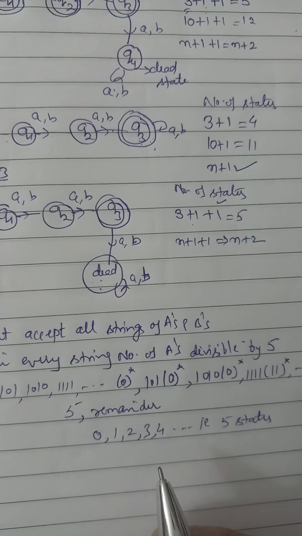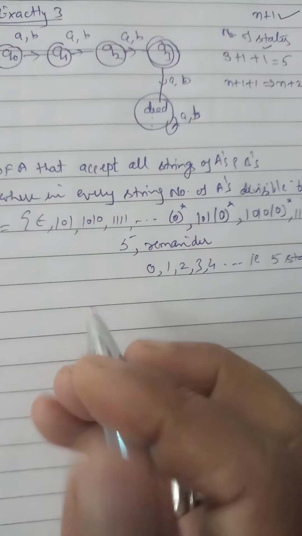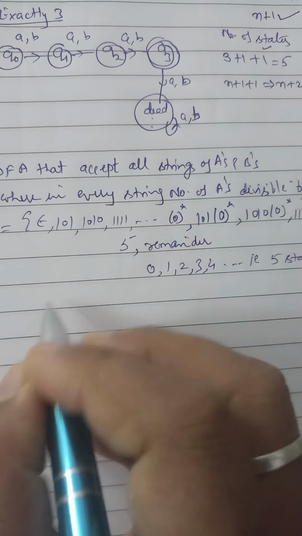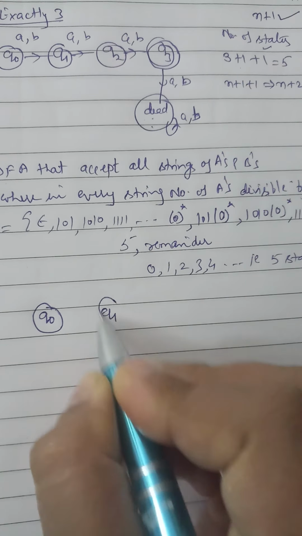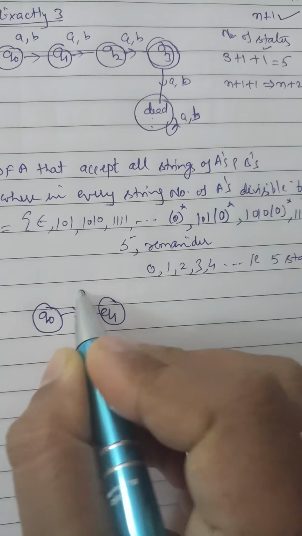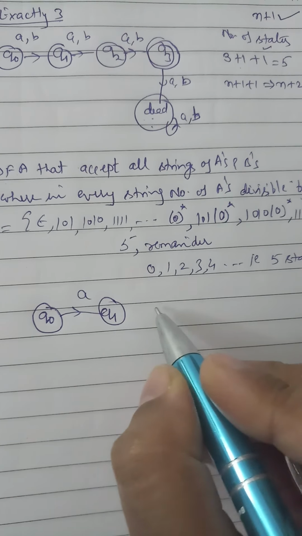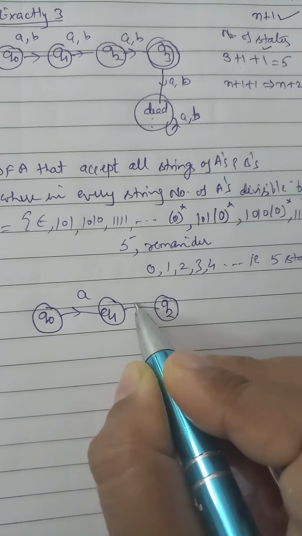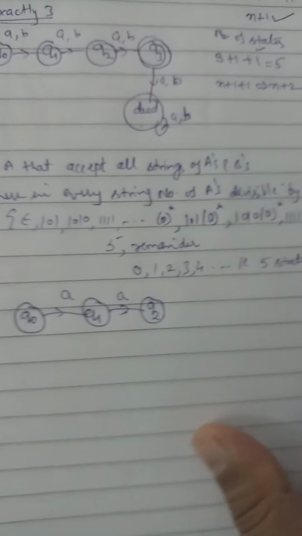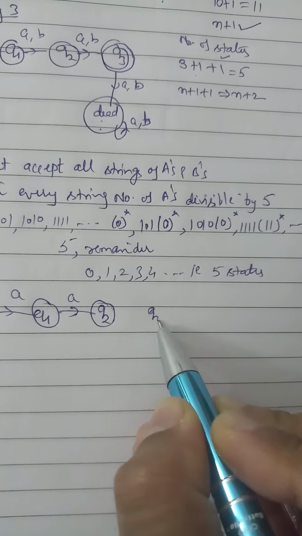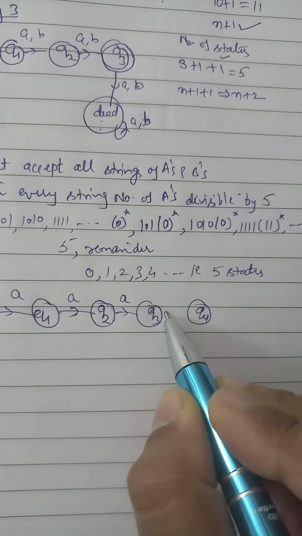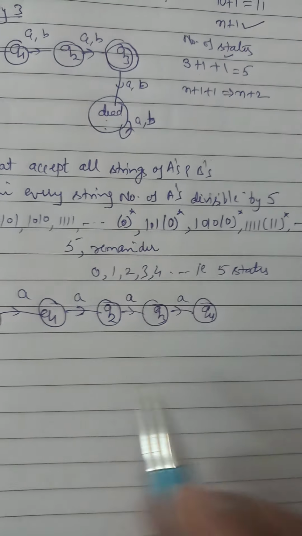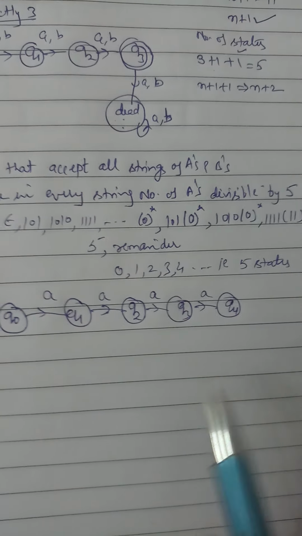So how are we going to make it? We can make it like this: Q0, Q1 on A, Q2 on A, Q3 on A, and Q4 on A. How many states? 1, 2, 3, 4, 5.